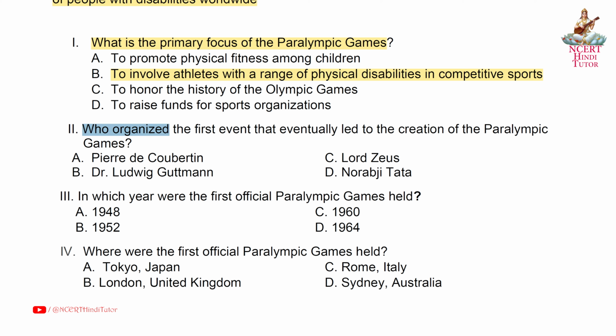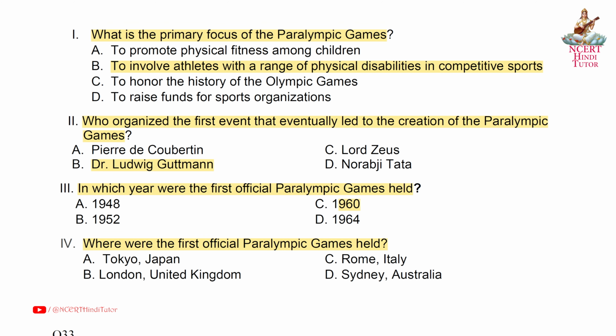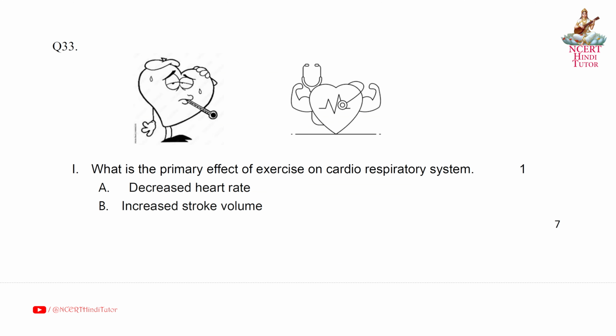Second, who organized the first event that eventually led to the creation of the Paralympic Games? Answer B. Dr. Ludwig Guttmann. Third, in which year were the first Paralympic Games held? Answer C. 1960. Fourth, where were the first official Paralympic Games held? Answer C. Rome, Italy.